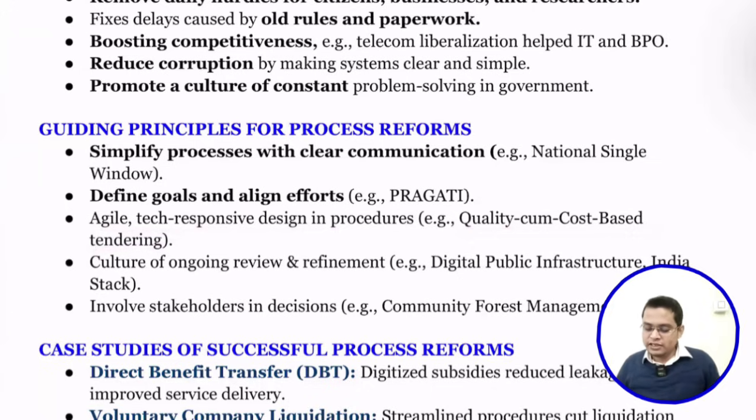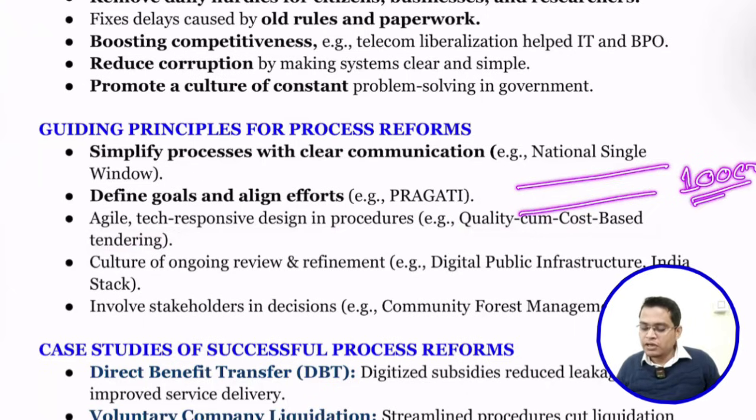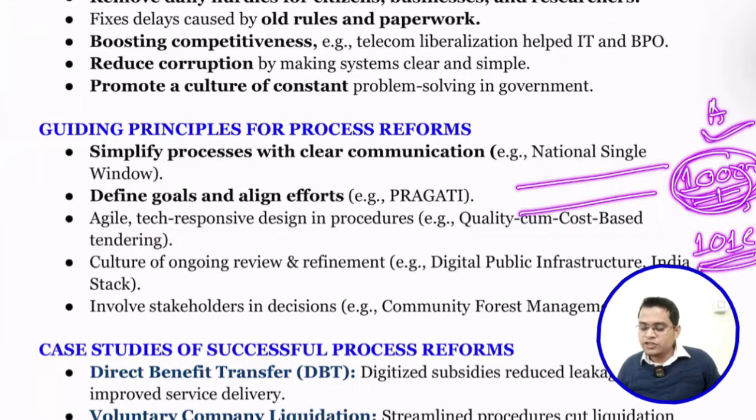Anyone quoting a lower amount wins. Let's say there is a highway, so there is a tender. Let's say one person quotes 100 crore, and another person says they will construct it for 101 crore. Definitely, on cost basis alone, we would allocate it to person A. But in the case of person B, let's say this person has a lot of experience and expertise, but by just 1 crore, if we ignore that, we are not getting the optimum quality of infrastructure.